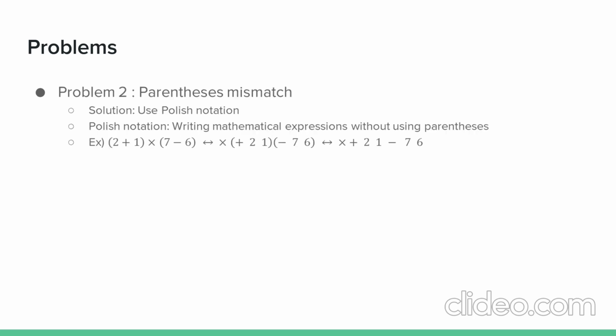Another problem was that the generated expressions didn't often have the same number of left and right parentheses. To evade this issue, we introduced a prefix notation, also known as the Polish notation. Polish notation doesn't require parentheses at all, and an example of its application is the example written below.